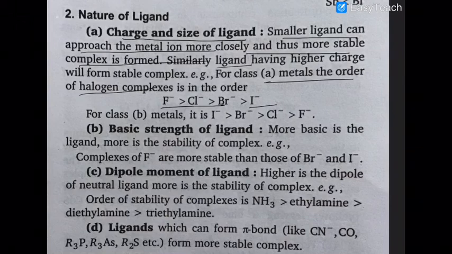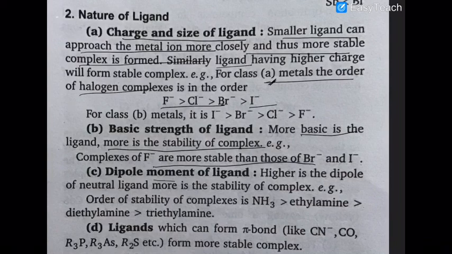So actually they don't have anything to say at the level at which you are now being taught. But metal A and metal B are different classes of metals. We will discuss this later on when we go for the advanced study. Basic strength of ligand: the more basic the ligand, the more is the stability of the complex. That is why fluoride anion gives more stable complex than bromide and iodide.